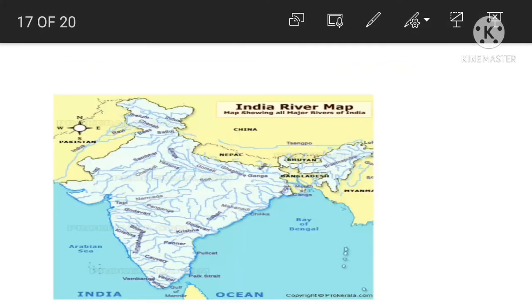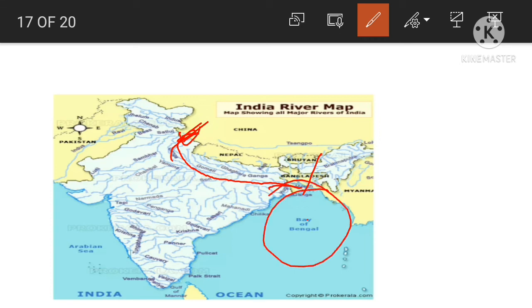See, we can check it out. The river Ganga, this is the river Ganga, this portion is the Gangotri Glacier. Okay, so from this part the river Ganga originates and flows through the Northern Plains and joins Brahmaputra. Okay, and before reaching Bay of Bengal, not the river Indus. Okay.